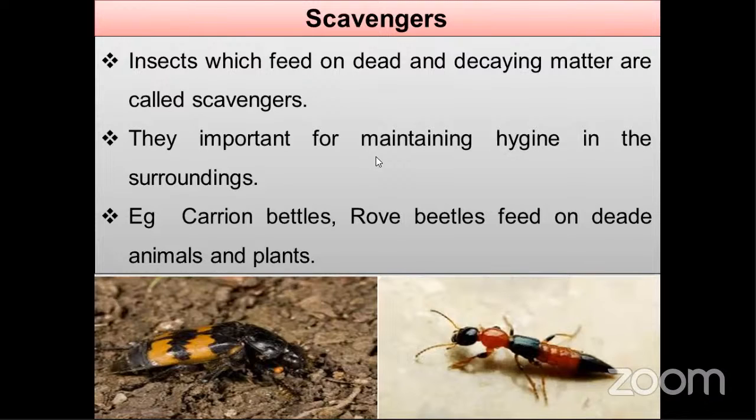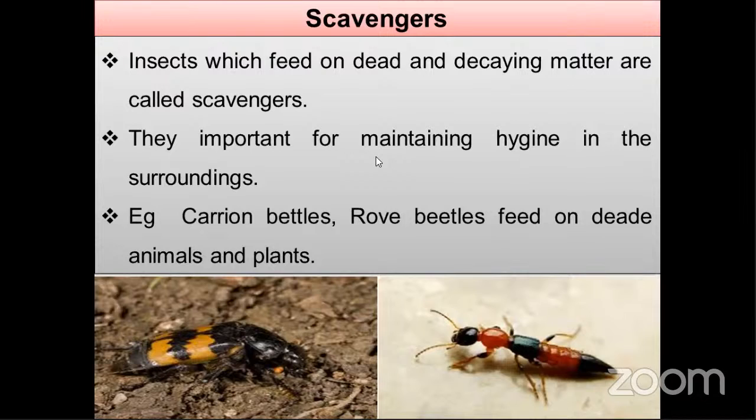They are important for maintaining hygiene in the surroundings. Without these scavengers, our universe will not be there. Because of these scavengers, our surroundings are very clean, because they feed on dead and decaying matter.